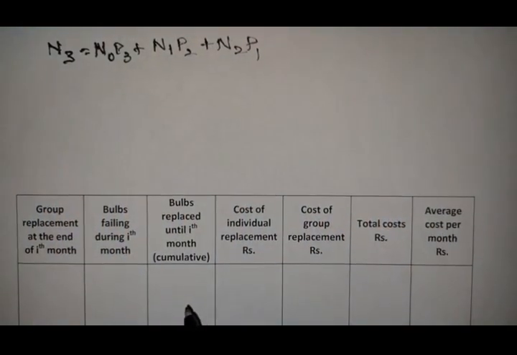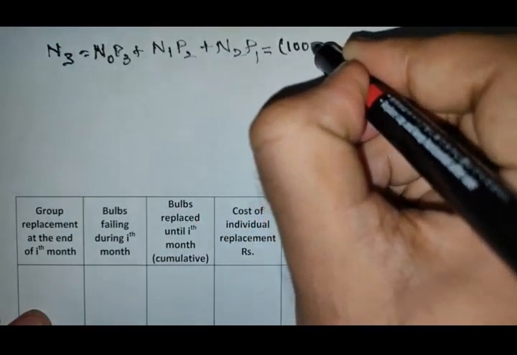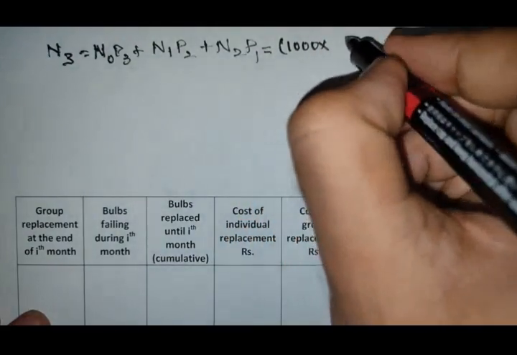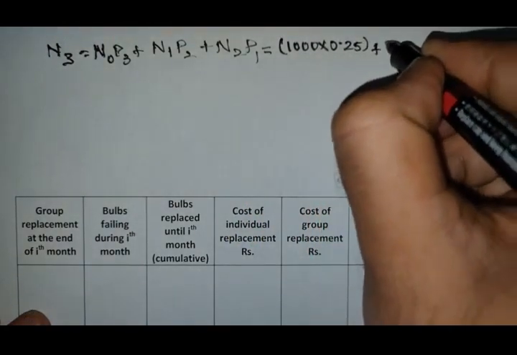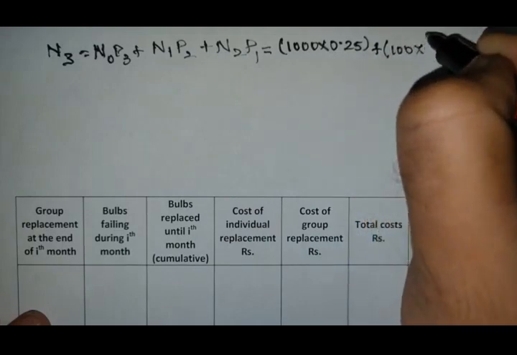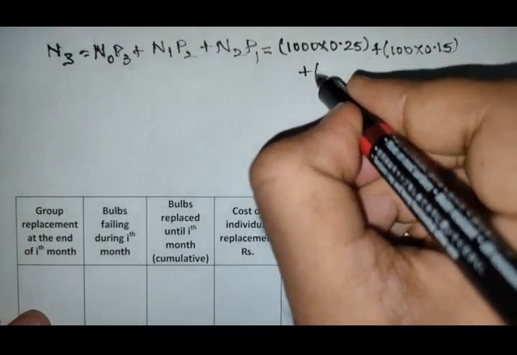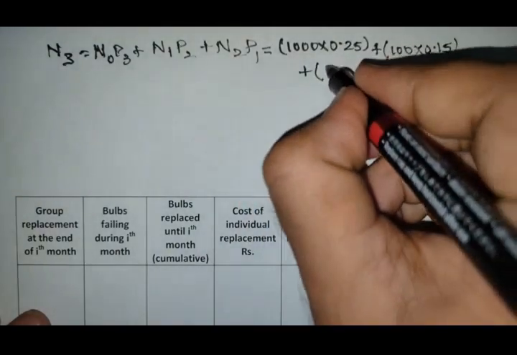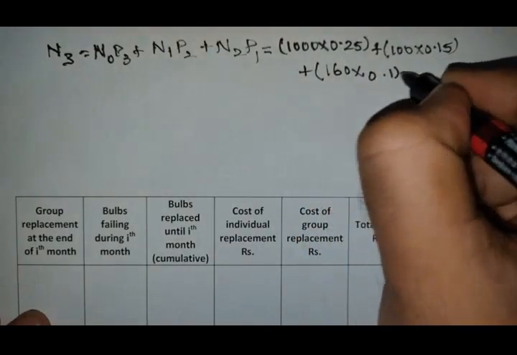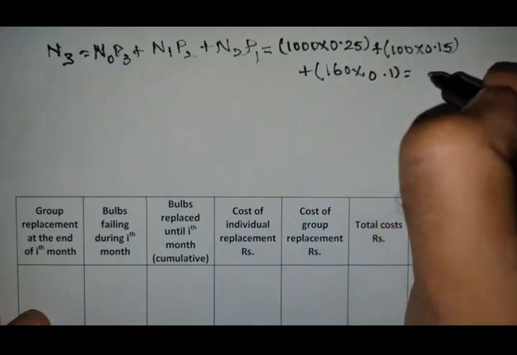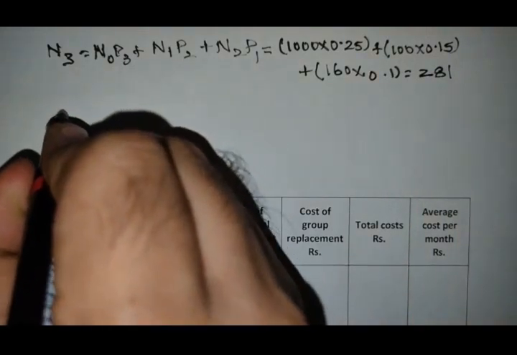Now substitute all the values: N0 1000 into the P3 value 0.25, plus N1 100 into the P2 value 0.15, plus N2 value 160 into the P1 value 0.1. If you calculate that, you will get 281.